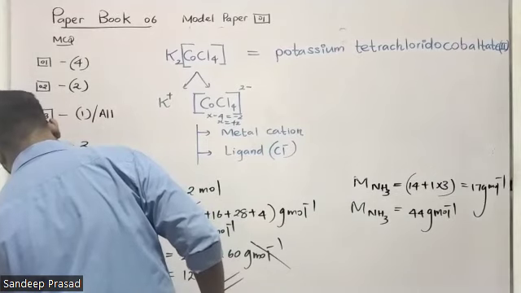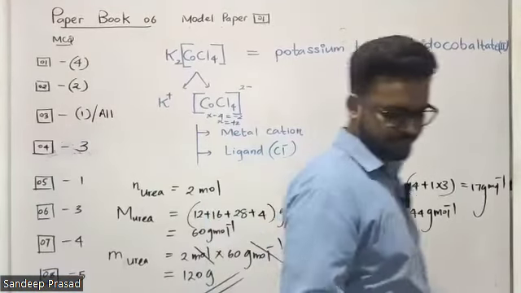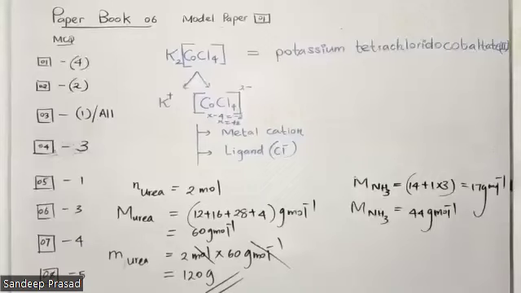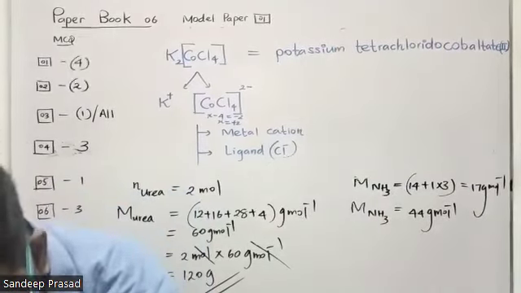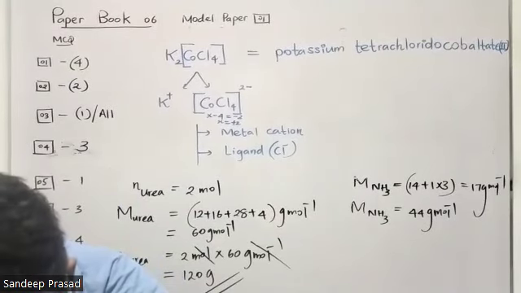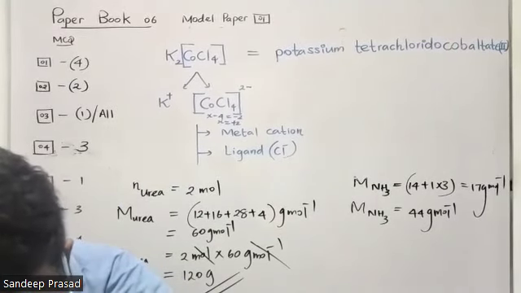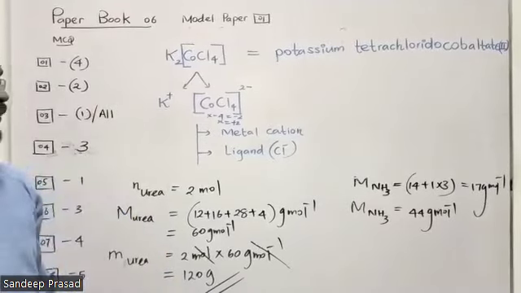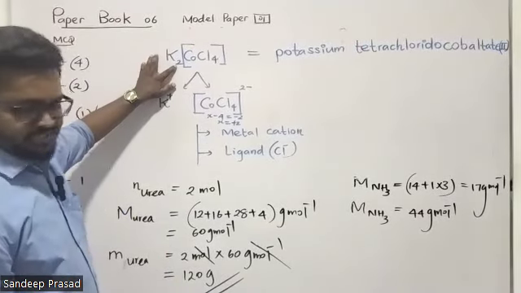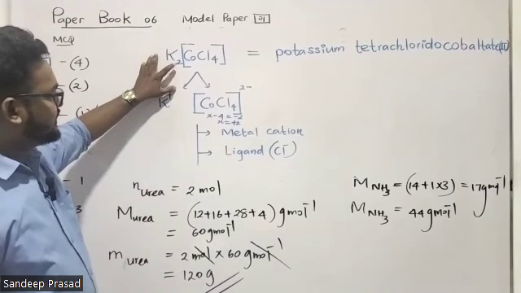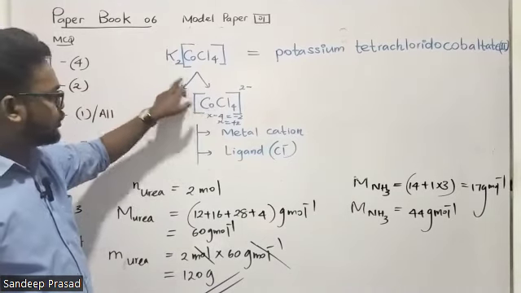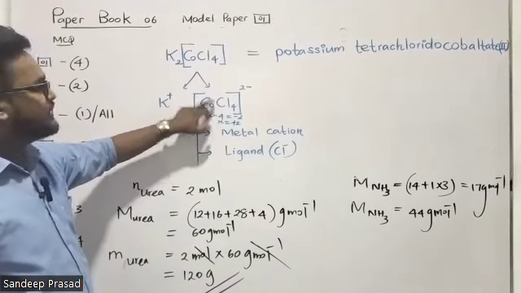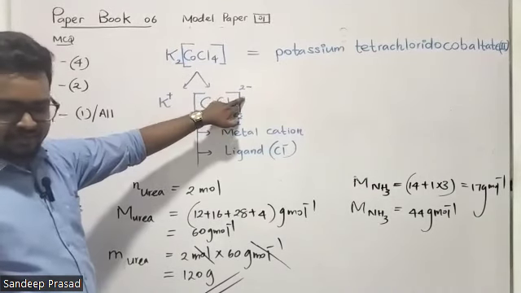IUPAC nomenclature, right? We discussed these things. So don't we have to add the prefix di to potassium? No. Remember, this 2 belongs to the complex anion.